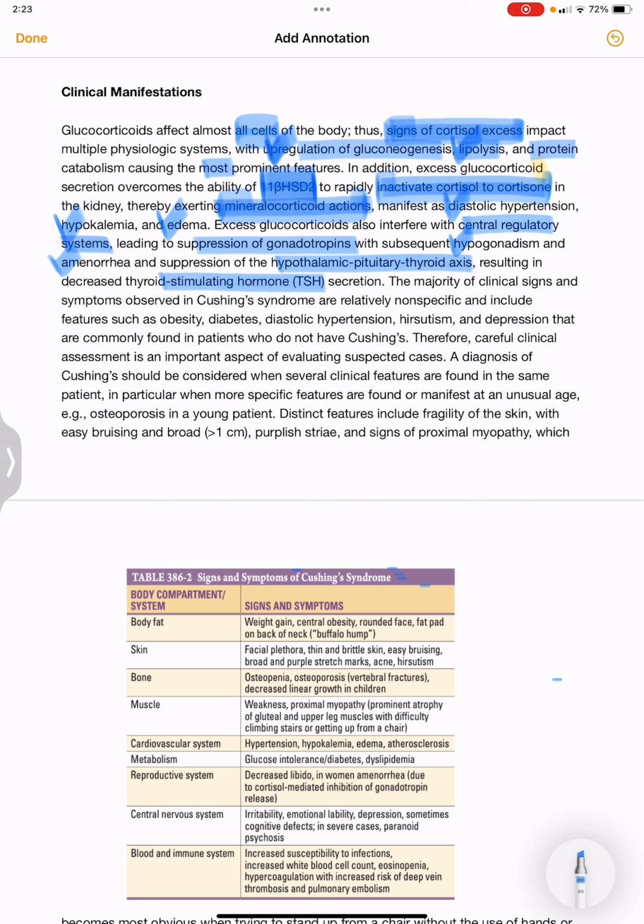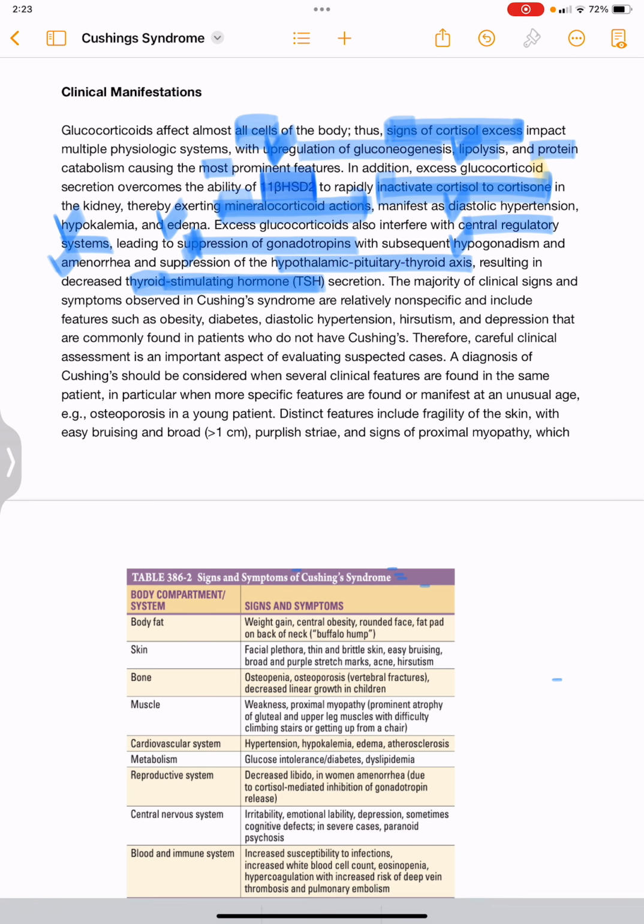If excess glucocorticoids are there, this will interfere with the central regulatory systems. There will be suppression of the gonadotropins, which will lead to hypogonadism and amenorrhea. There also will be suppression of the hypothalamic pituitary thyroid axis, which will result in decreased thyroid stimulating hormone secretion.